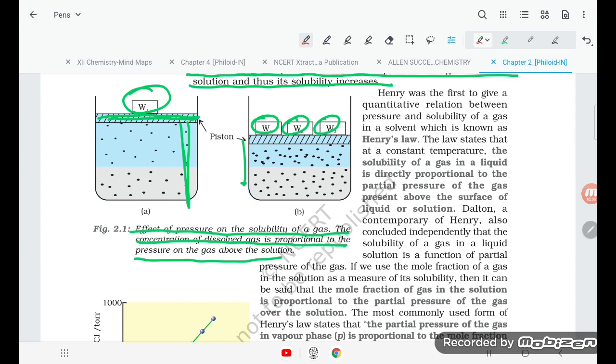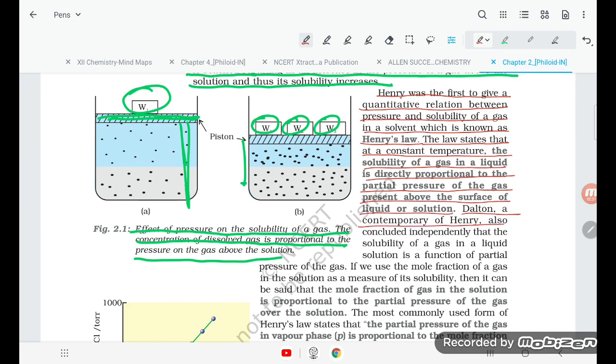Henry was the first to give a quantitative relationship between the pressure and solubility of a gas in a solvent, which is known as Henry's law. The law states that at constant temperature, the solubility of a gas in a liquid is directly proportional to the partial pressure of the gas present above the surface of the liquid solution.